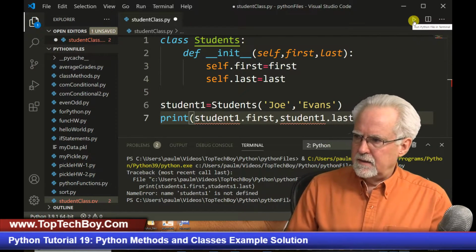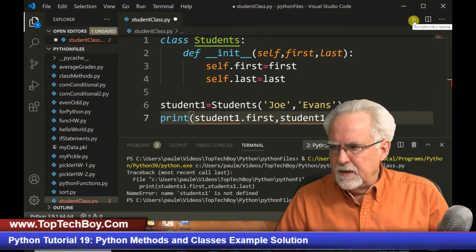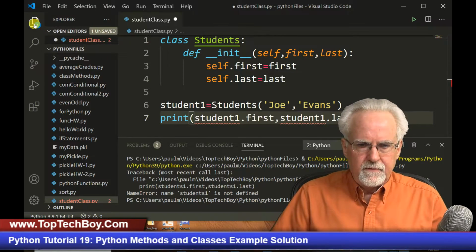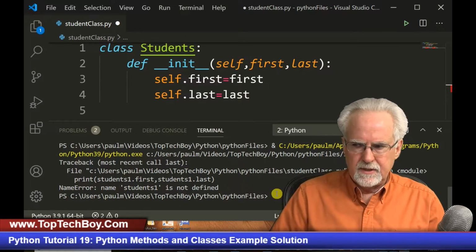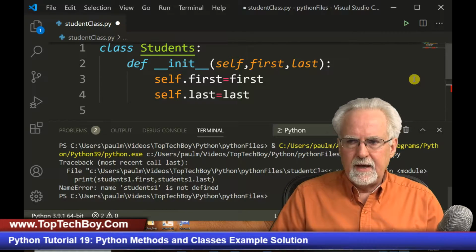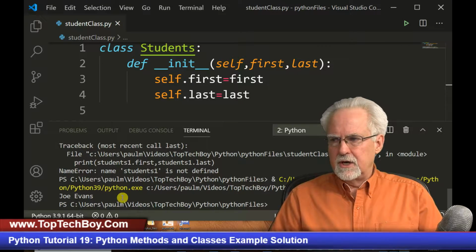And okay, can you guys see that? I shouldn't have covered up. I will move this out of your way, and then I'm going to do a Control plus so that you can see down here better. And now we're going to run this thing, and it has Joe Evans.